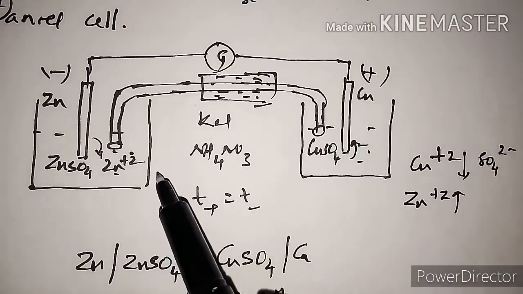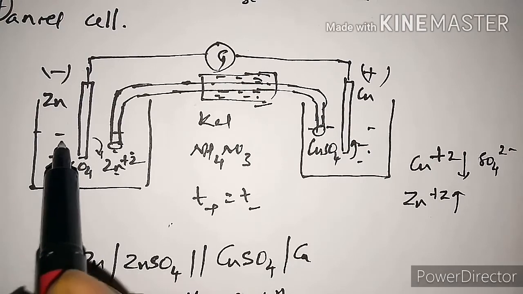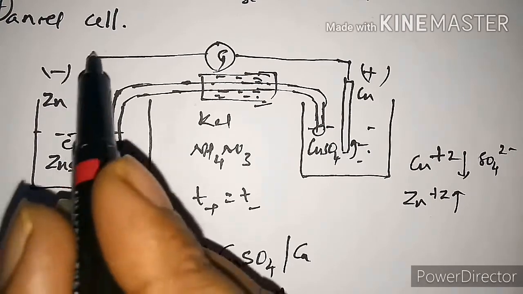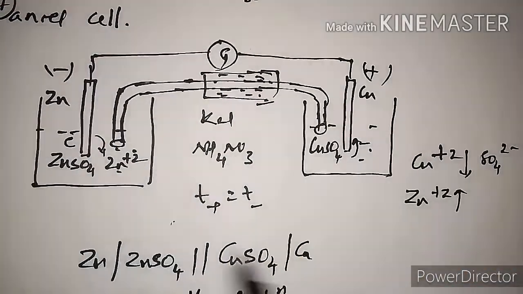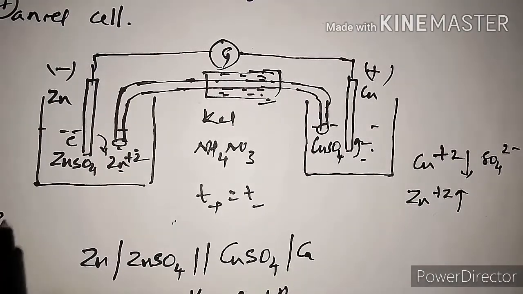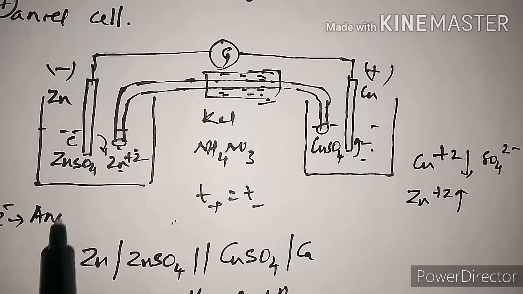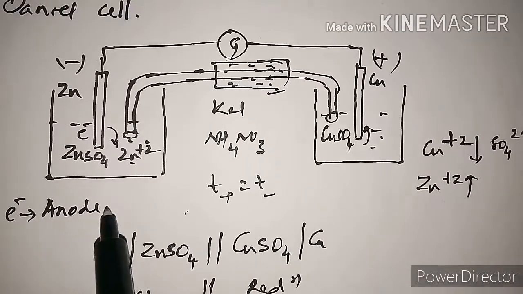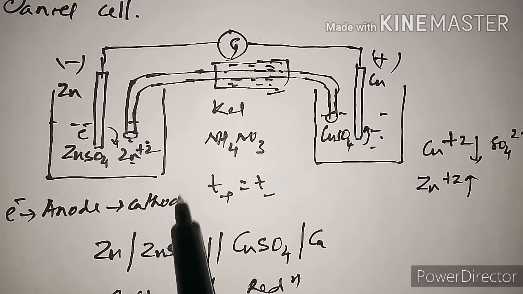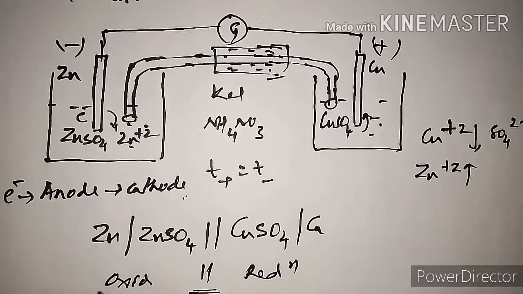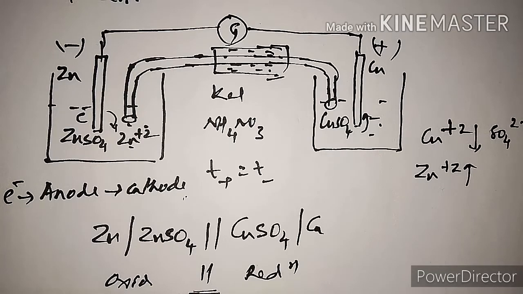Now here the electron flows from anode to cathode. So the electron is flowing from anode to cathode, so from one electrode to another electrode.